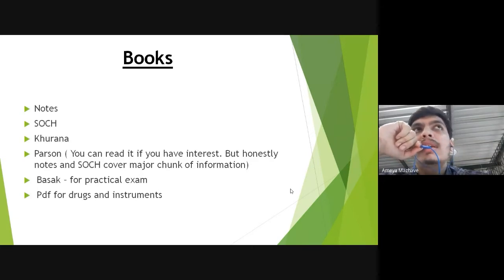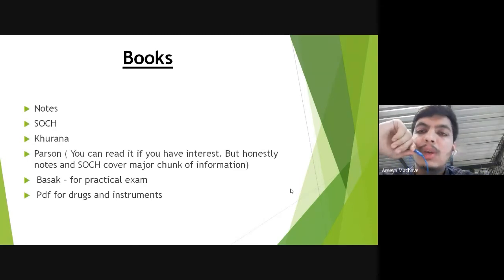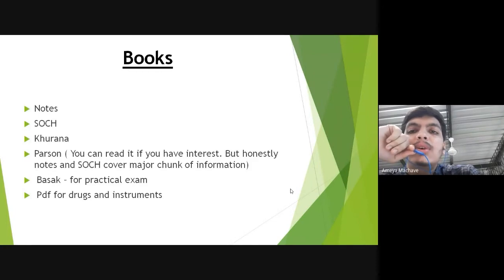And if, while solving MCQs, you find that a particular topic is not given well in the notes or Soch, only then for that topic you can refer to Purana, rather than reading Purana completely. Refer to it only for previous or important questions, as well as for instruments, drugs, and cases for the practical exam. Parson is a good book, but honestly, notes and Soch cover a lot of information. If you read Soch, you will realize there is a lot of information in it. So I feel both of them would suffice and cover a major chunk of information.